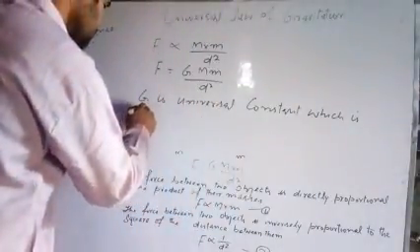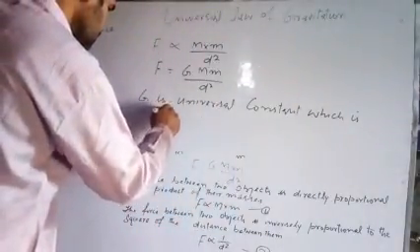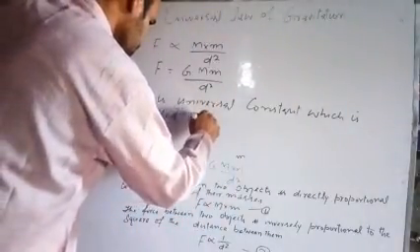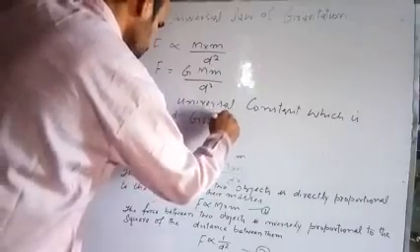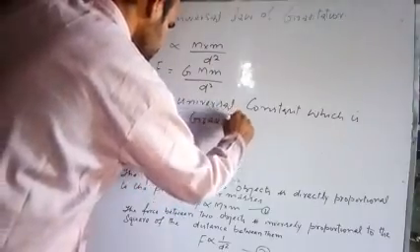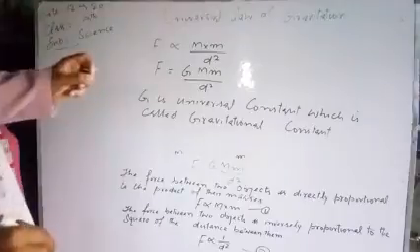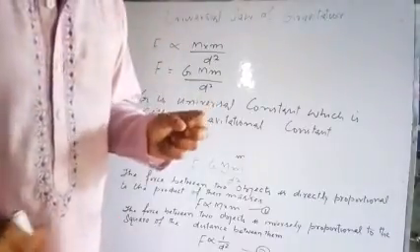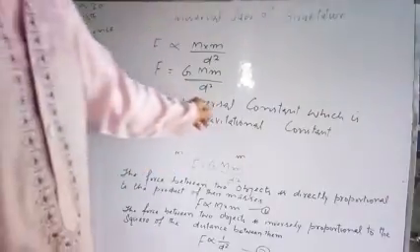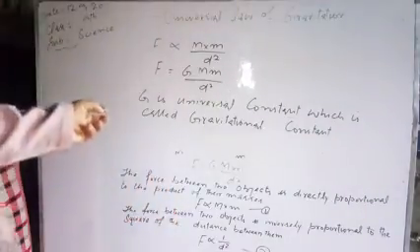So G is the constant of proportionality or universal constant, which is called the gravitational constant.